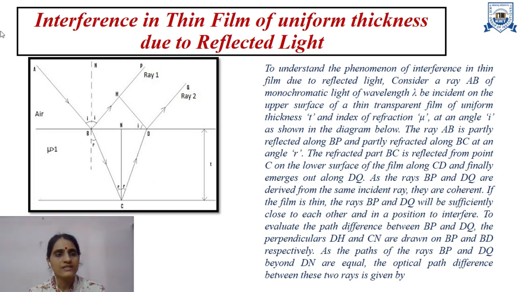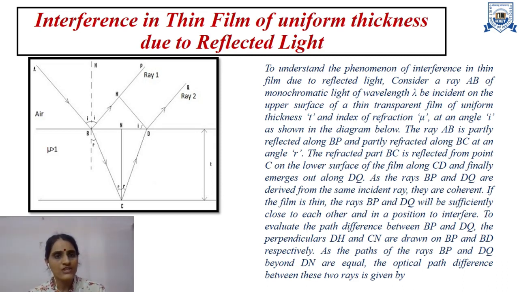Here we have considered a ray AB of monochromatic light of wavelength lambda incident on the upper surface of a thin transparent film of uniform thickness t and refractive index mu, which is greater than 1.